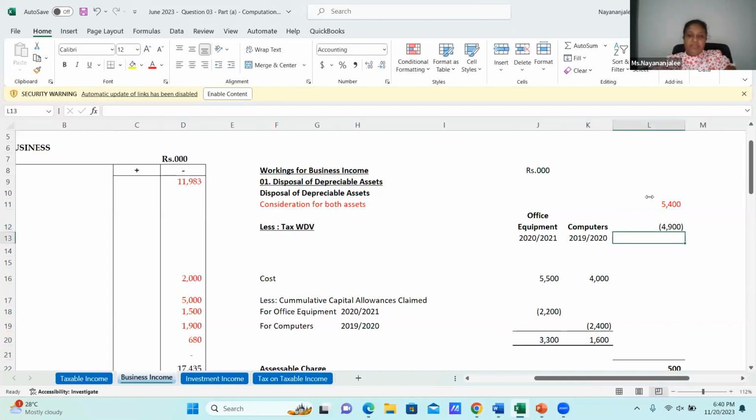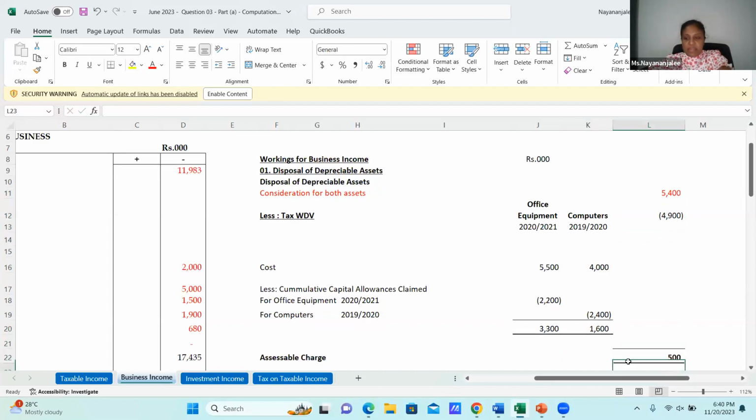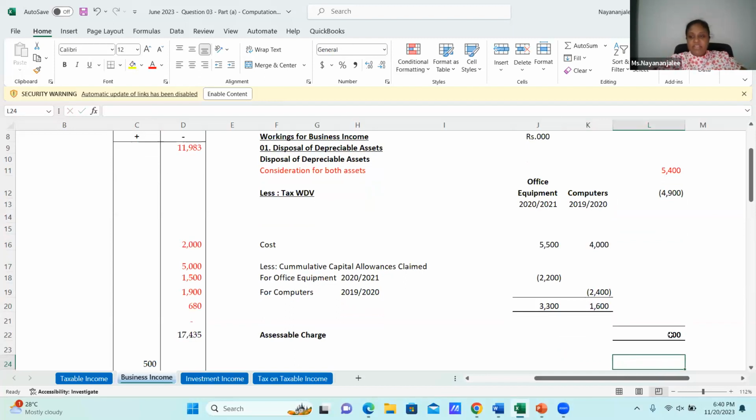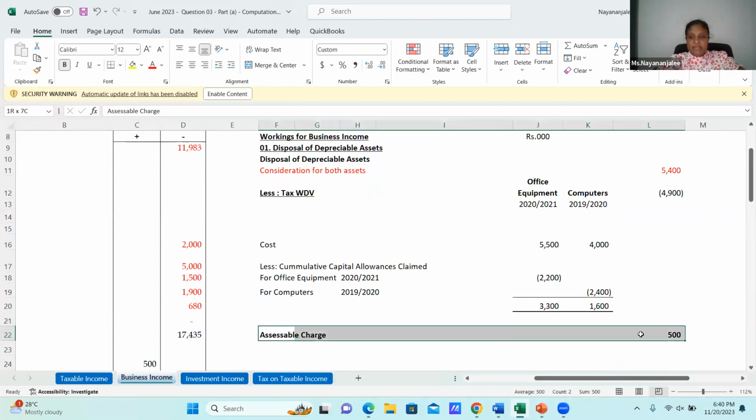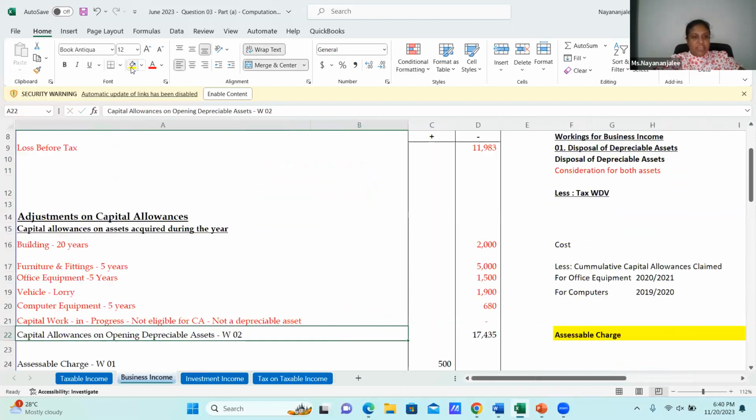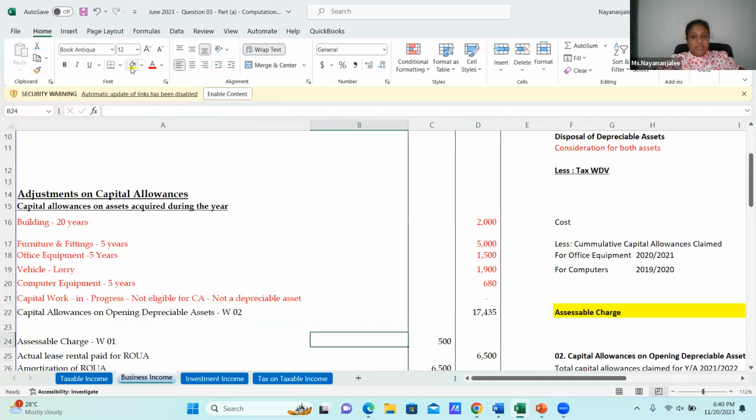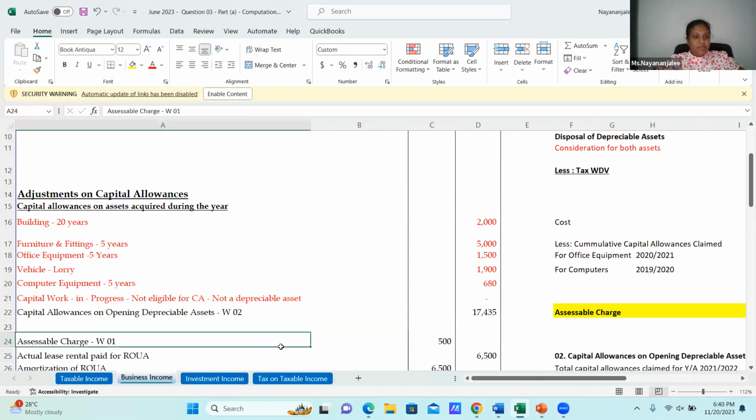Then my assessable charge: consideration is high, tax written down value is low, so I have ended up with an assessable charge of rupees 500,000. Okay, this is my assessable charge. Then let me come to here, the assessable charge, Working 1, rupees 500,000 we have adjusted.